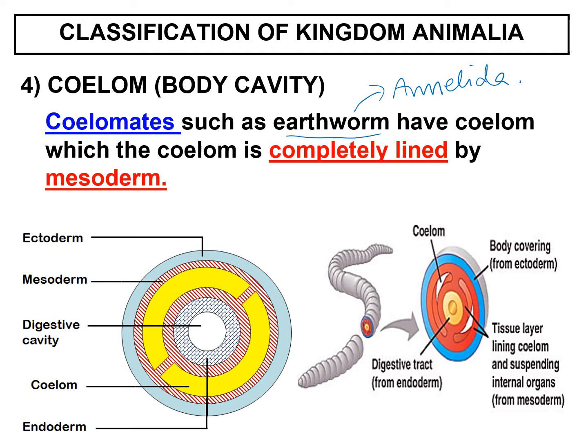The body cavity in annelids are completely lined by mesoderm. So look at the yellow structure here, the body cavity here. All of the parts, even bahagian dalam, bahagian luar ni semua adalah mesoderm. Sebab tu it is called true coelom because it is completely lined by mesoderm.